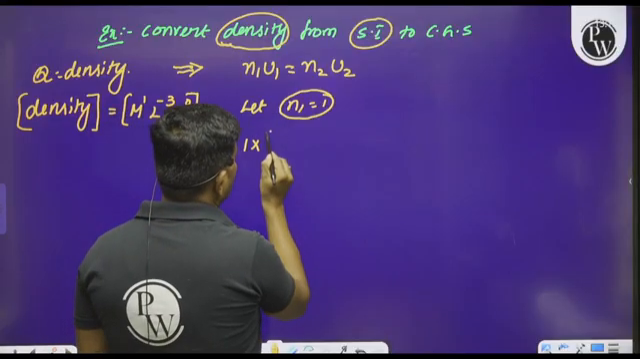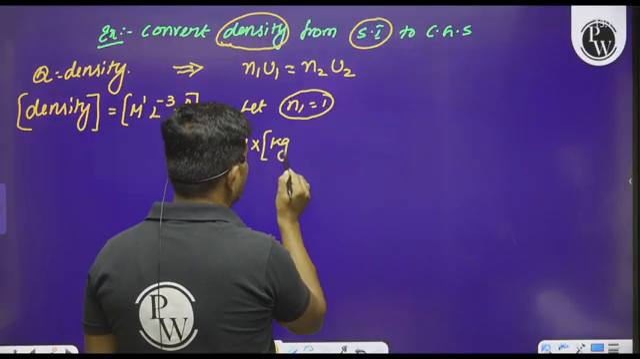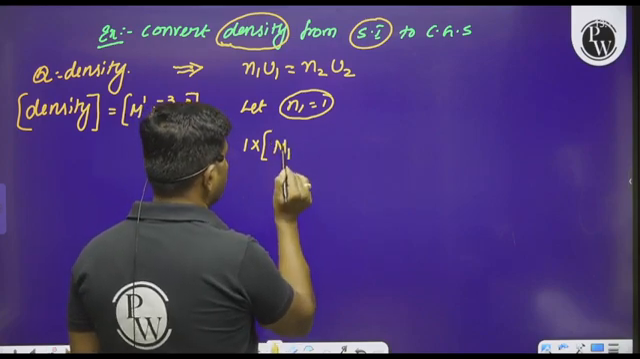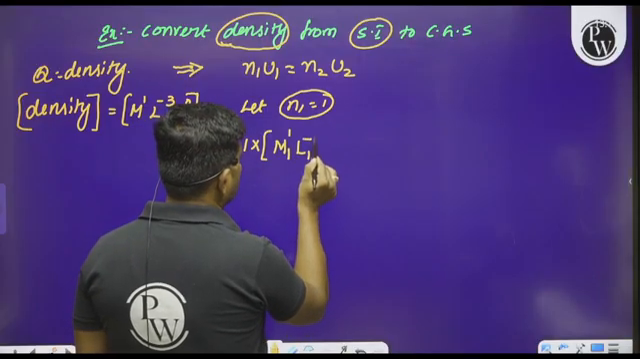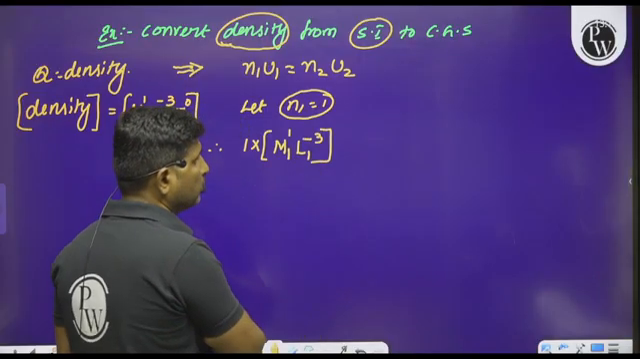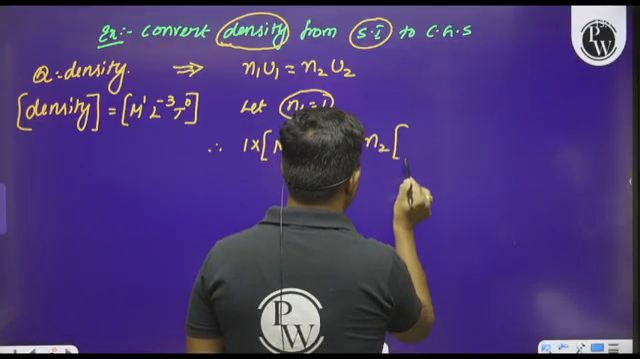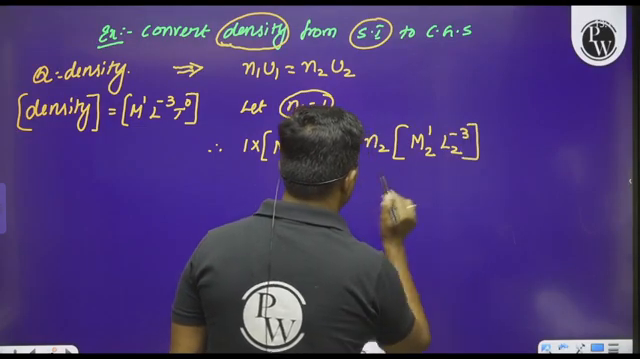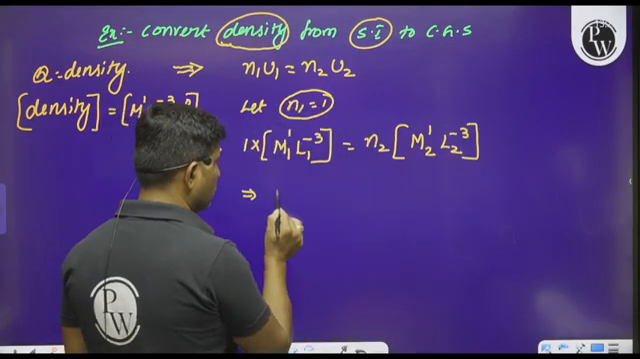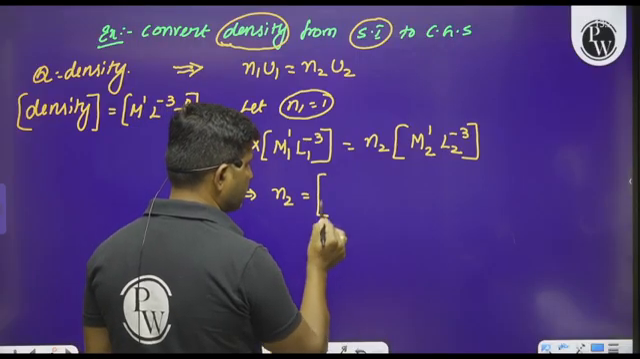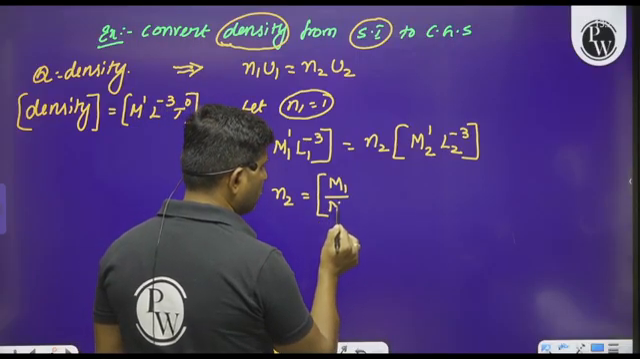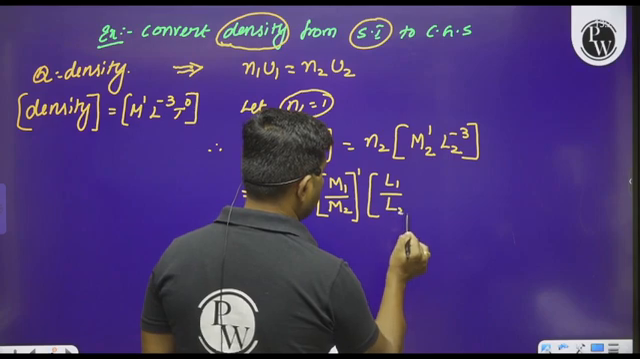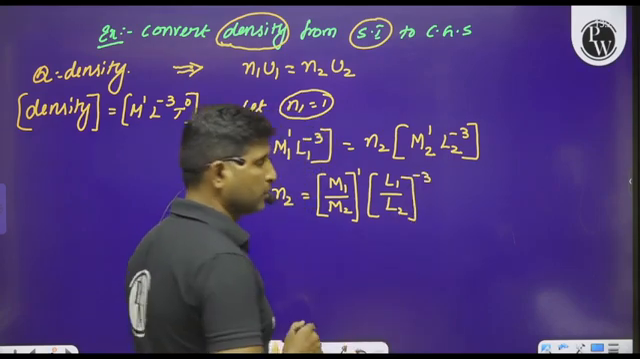Therefore, we can write U1. What is the U1 here? We can write kg per meter cube. Otherwise, dimensional formula, first system M1 power 1, L1 power minus 3, n2 into m2 power 1 L2 power minus 3. I want to know what is the value of n2. Therefore, n2 can be written as m1 divided by m2 to the power of 1, into L1 divided by L2 to the power of minus 3.